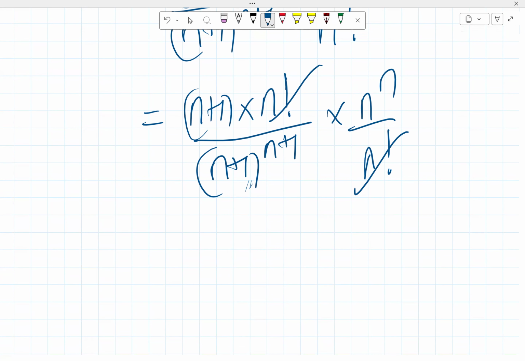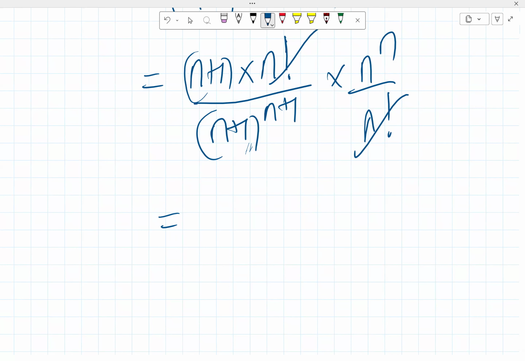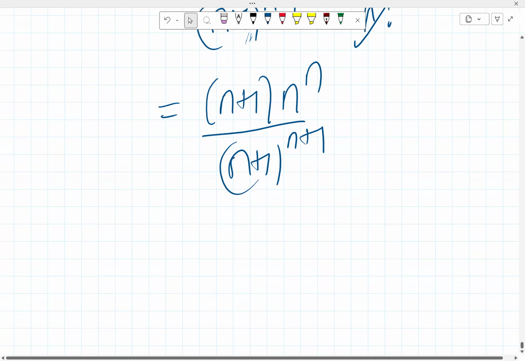So we can have that this is, I want to be careful here, this is (n+1) n^n all over (n+1)^(n+1). So now try to simplify.